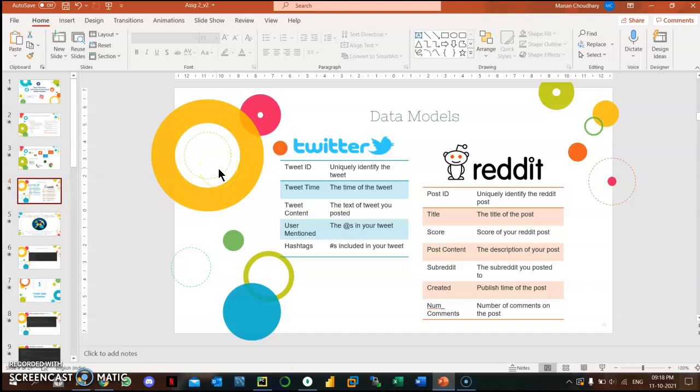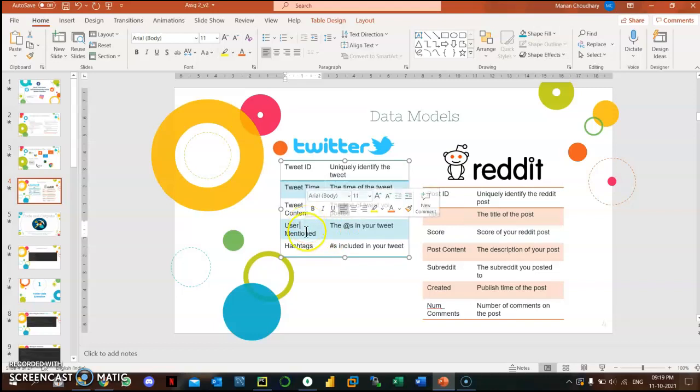So the data model I have created for both Twitter and Reddit is here. There's tweet ID that displays the unique ID to identify the tweet, tweet time that displays the time, and tweet content, the tweet that we have posted. Here are another two things for extra functionality: the user mentions, so the @ in the tweet, and the hashtags.